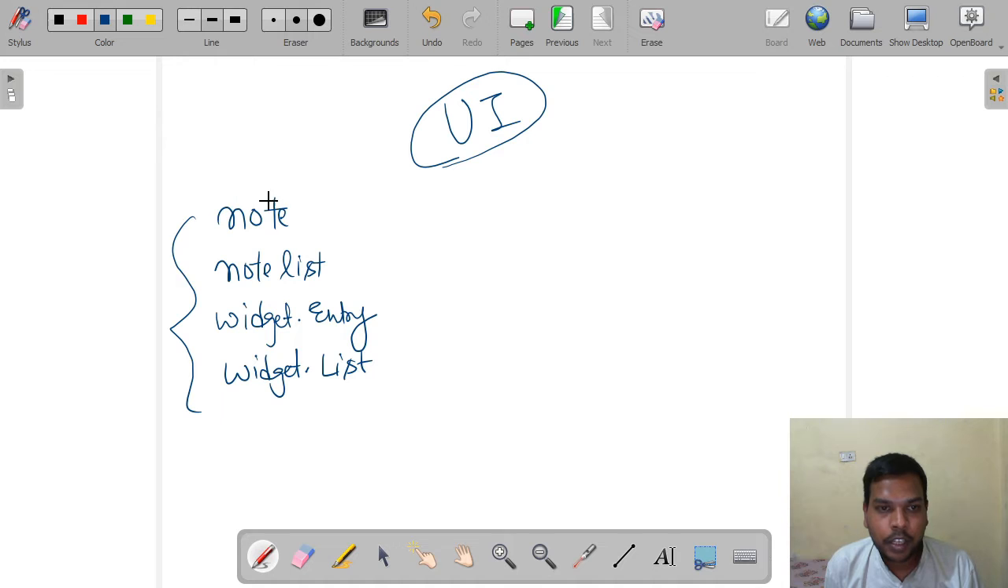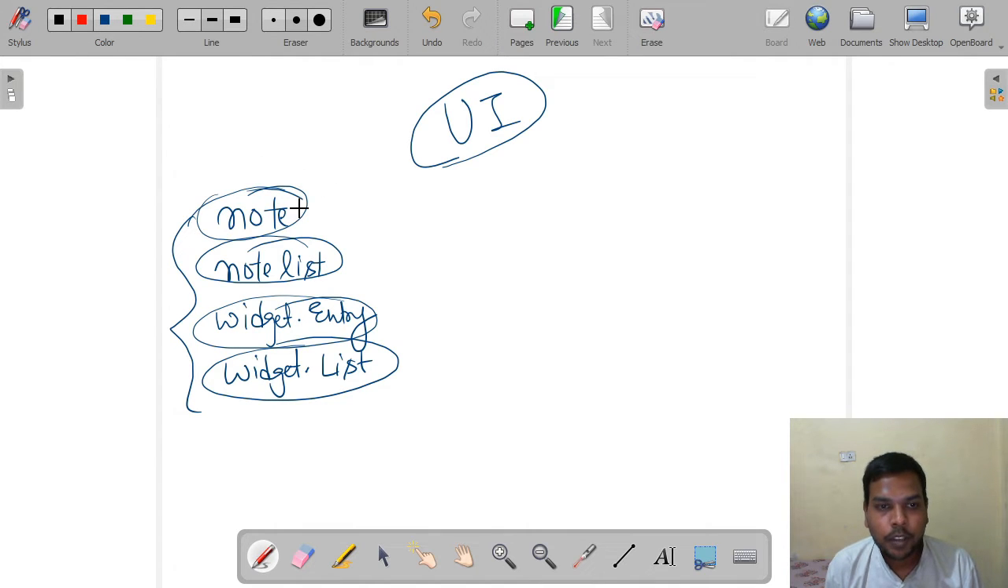And every UI has some operations related to it. Like in note, what we can do is add a note. Okay, we can add a note, we can remove notes, we can set the title of the note, and we can build the list.